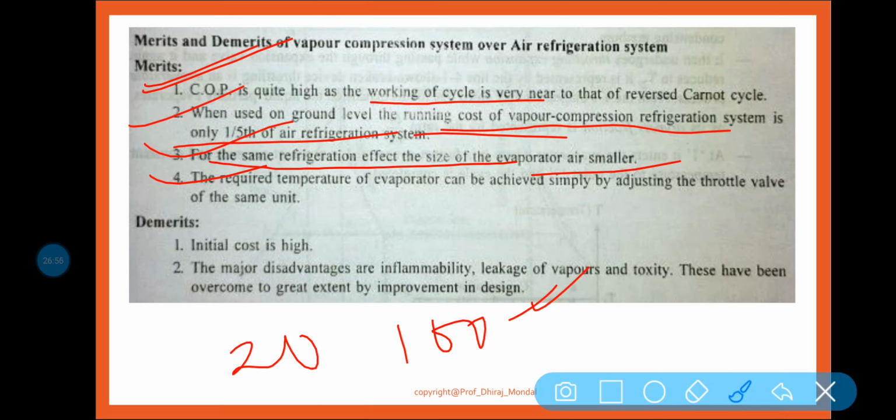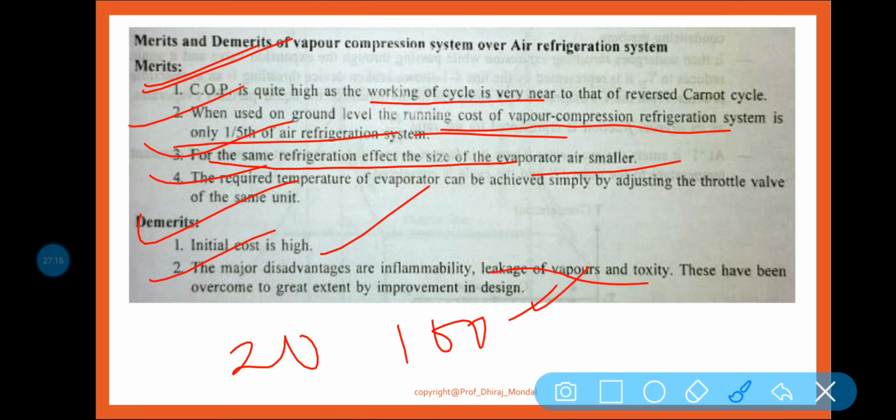The demerits: initial cost is high, and the major disadvantage is the inflammable leakage of vapor and